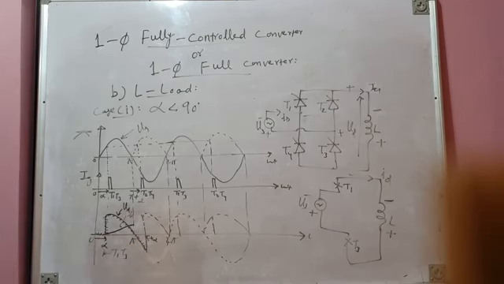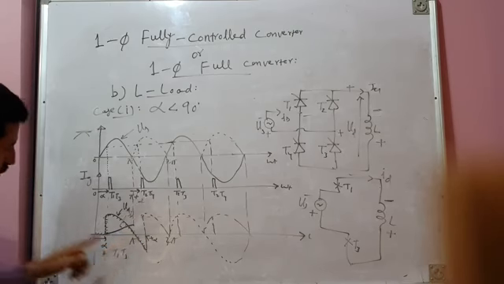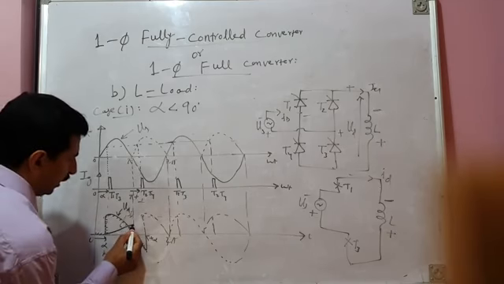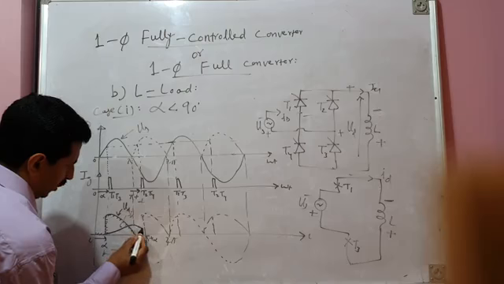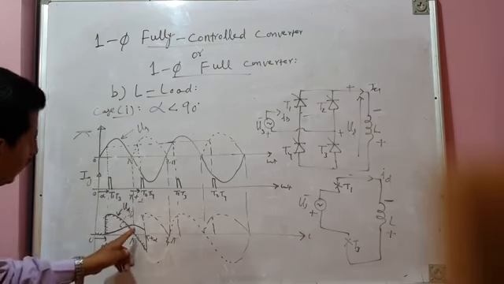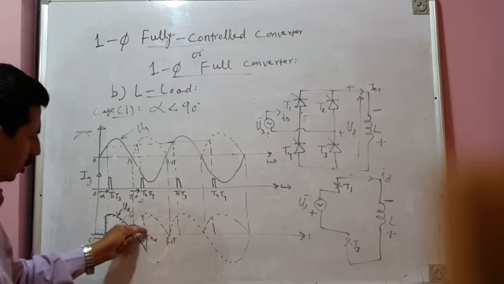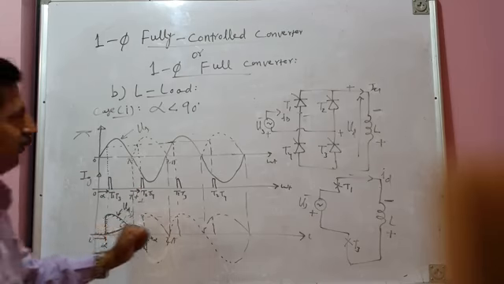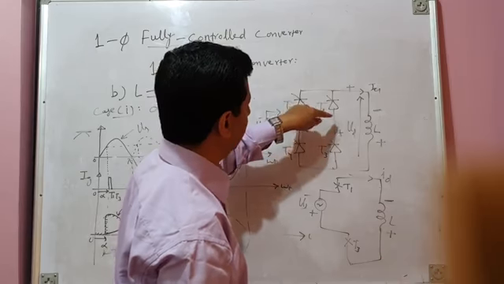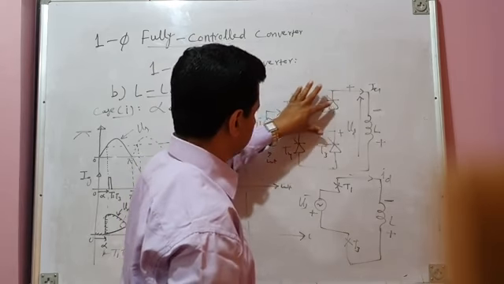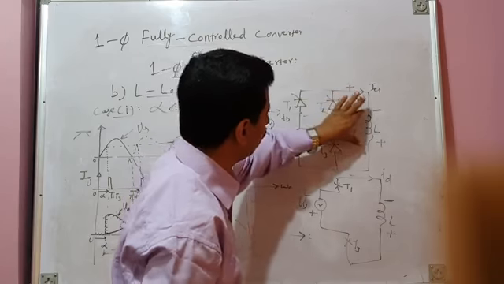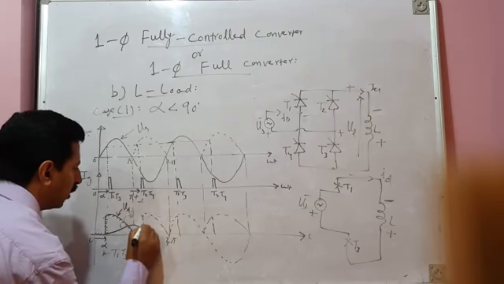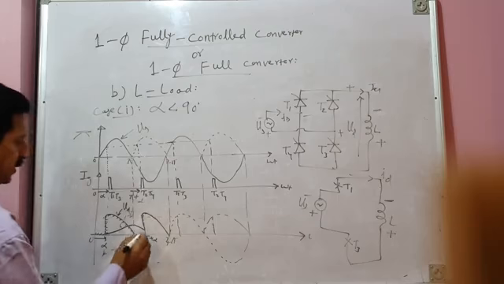This is the negative volt-second area. And what will happen to the current? In the negative volt-second area, we already know that the inductor releases the energy and the current starts falling. Before the current can fall to 0, the next instant of firing takes place. T2 and T4 are fired here at pi plus alpha. Your load again gets connected to the source, and it receives the positive half cycle of source voltage. This is the load voltage.